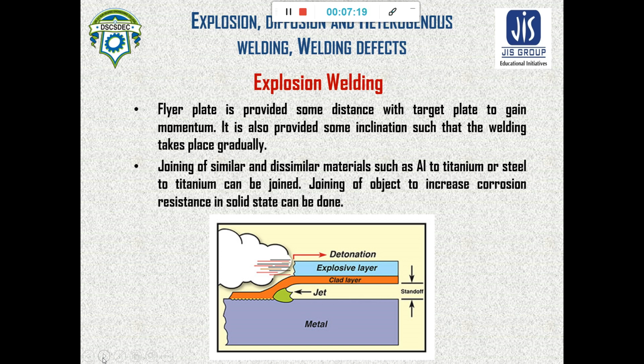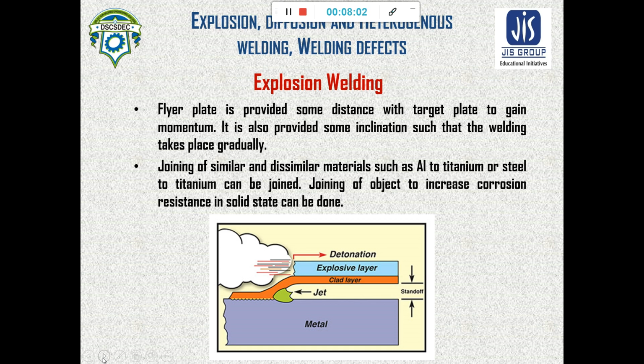Sometimes some inclination is also provided, such that the welding takes place gradually. Some stand-off distance is there between the flyer plate or clad layer and the base. In this figure you can see that a clad layer is there. Above that clad layer, an explosive layer is there, and we start detonating the explosive from one side, and from that side, after detonation, the welding or permanent joint is made. So this is the process of explosion welding.